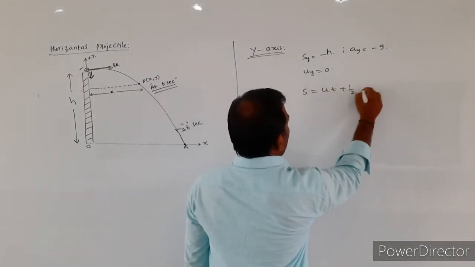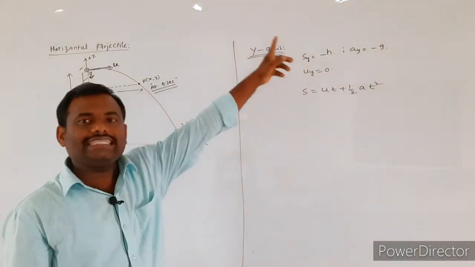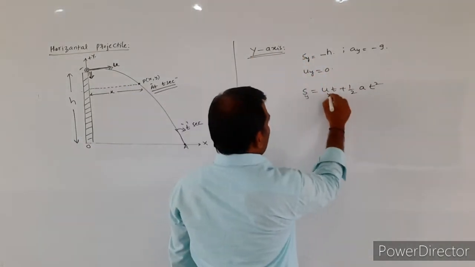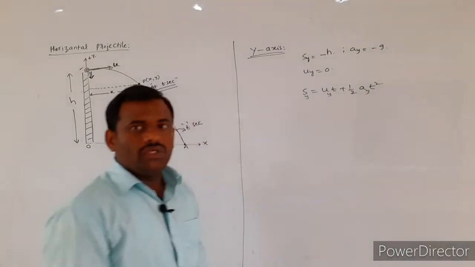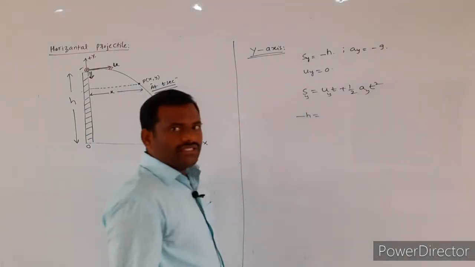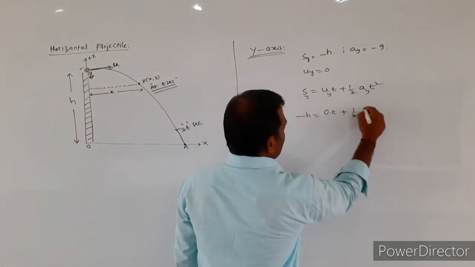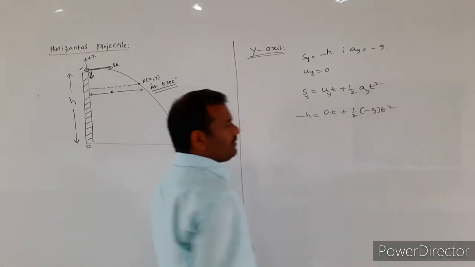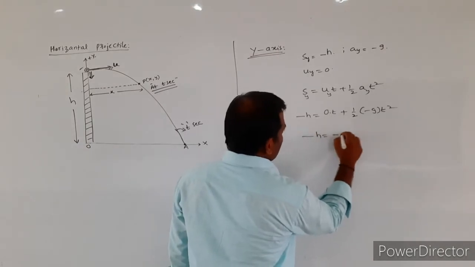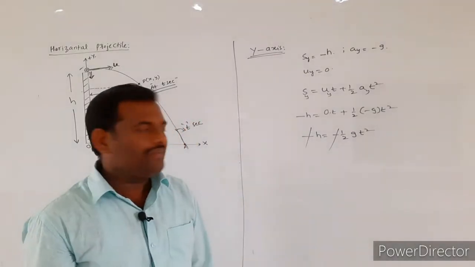Now, again I take the basic equation: S is equal to ut plus half at square. Along which axis are we describing the motion? Along the y-axis. That's why I put Sy, Uy, Ay. What is the Sy value? Minus h. Uy value is 0, so 0 into t plus 1 by 2 into minus g into t square. So this becomes minus h is equal to minus half g t square. Minus, minus will get cancelled.